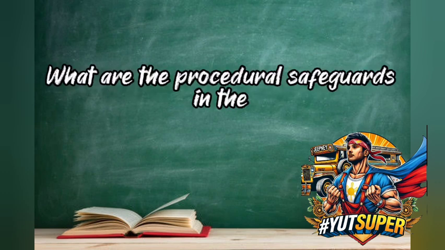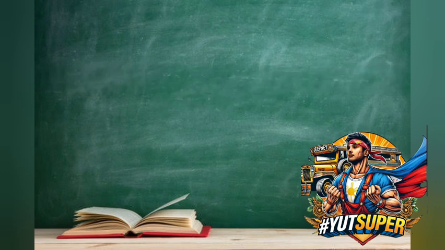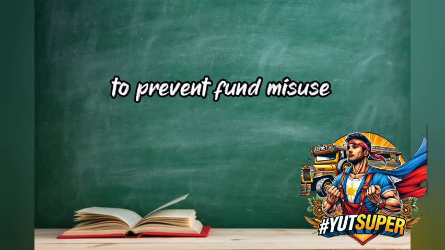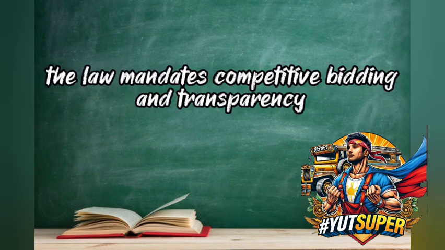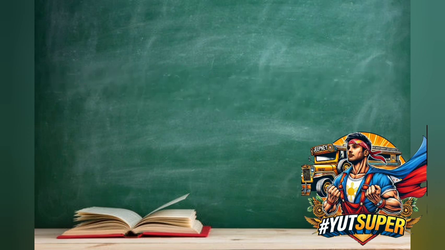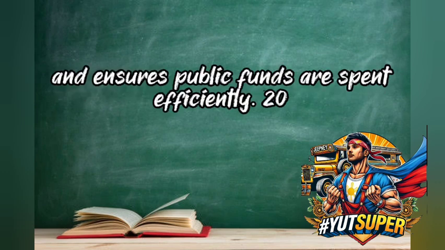19. What are the procedural safeguards in the procurement process under Republic Act No. 9184, Government Procurement Reform Act, to prevent fund misuse? Answer: The law mandates competitive bidding and transparency. Explanation: It prevents favoritism and ensures public funds are spent efficiently.